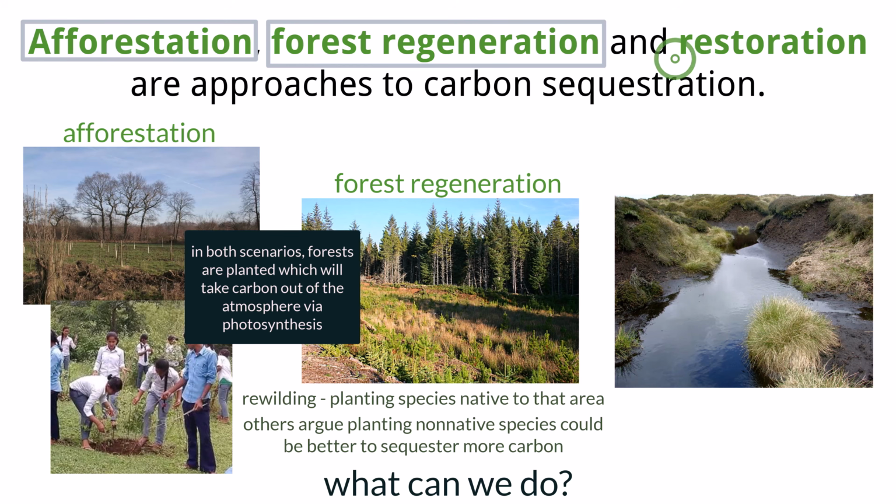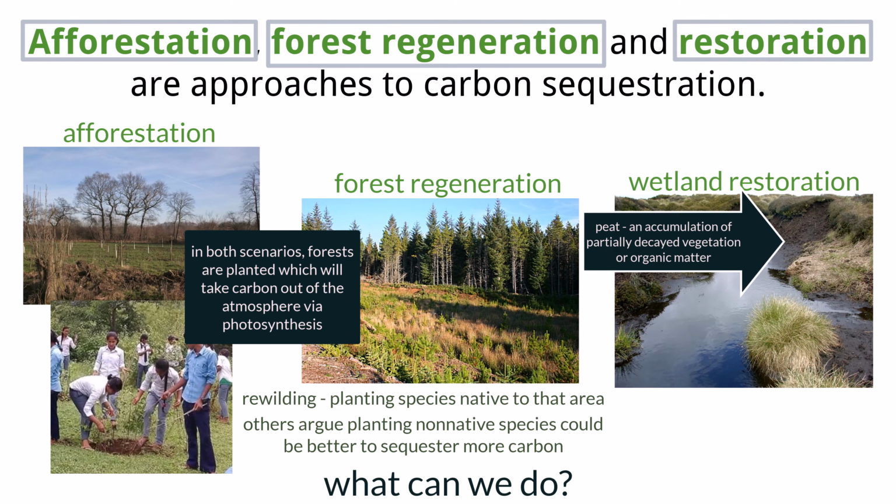Another vital method is the restoration of peat-forming wetlands. Peat is a dense, carbon-rich material formed from the partial decomposition of plant matter. This process naturally occurs in waterlogged anaerobic soils in temperate and boreal zones, and also very rapidly in some tropical ecosystems, where the waterlogged conditions prevent full decomposition and allow carbon to accumulate over thousands of years. Restoring these wetlands helps maintain their carbon storing capacity and prevents the release of stored carbon into the atmosphere.